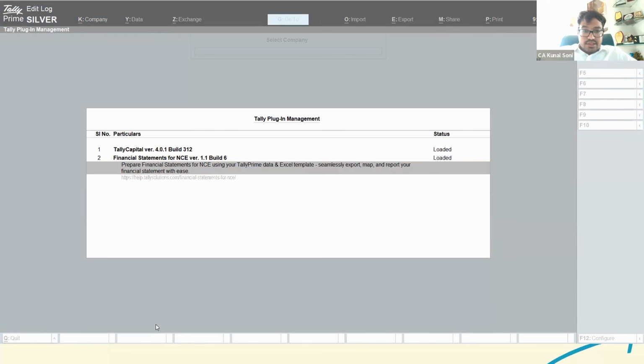Okay, there is one question. Let's say a sole proprietor has filed last year's ITR under 44 AD, then how to get the comparatives? First and foremost, if he has filed under 44 AD, there are two options available. One option is that he would have already maintained his data, but for the purpose of filing ITR, he filed under 44 AD.